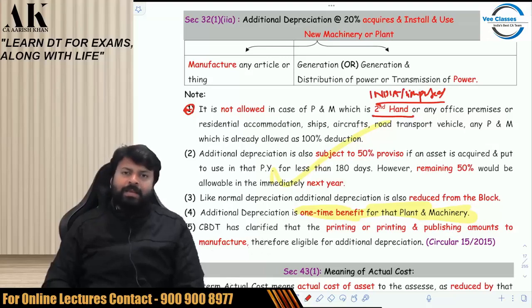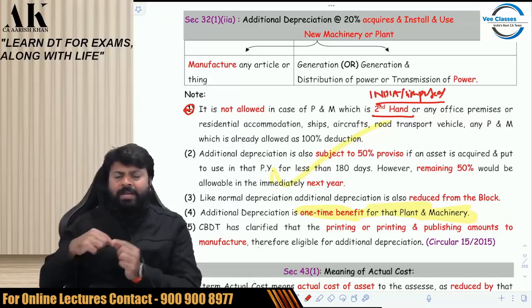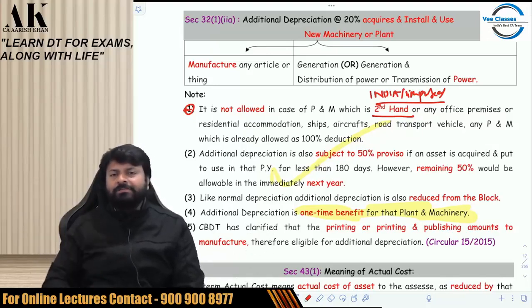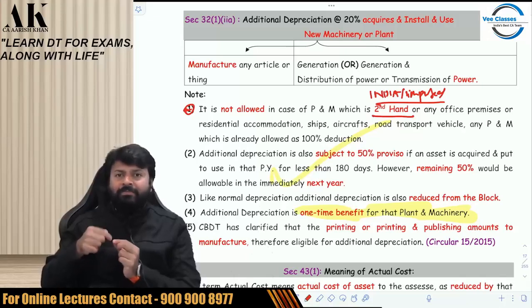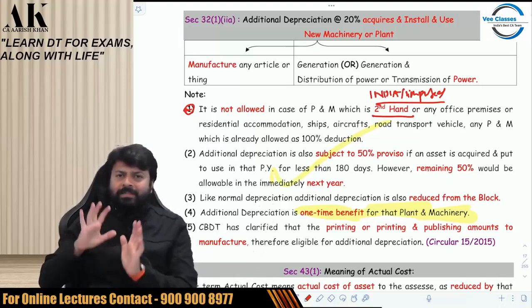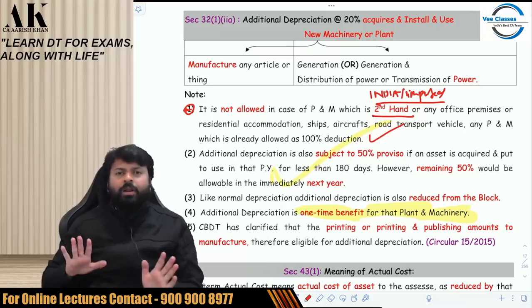For example, suppose I have bought some machinery for my scientific research department. I am doing some scientific research and I have bought some machinery. You might have done in CA Intermediate also, in CA Final also, we'll do in subsequent lectures, that if you are doing scientific research, you get the benefit of 100% deduction on the asset. So I bought machinery of 10 lakh rupees for scientific research. I took 100% deduction of 10 lakh. Now that machinery cannot be eligible for what? Additional depreciation. That is what is written over here. Just check. That is absolutely not allowed. Okay.